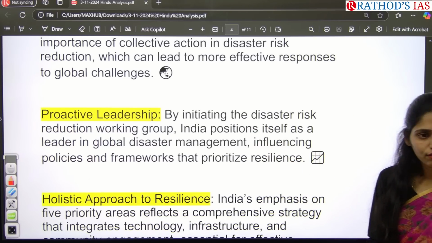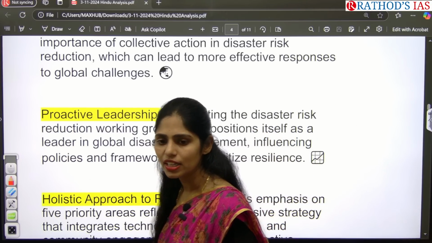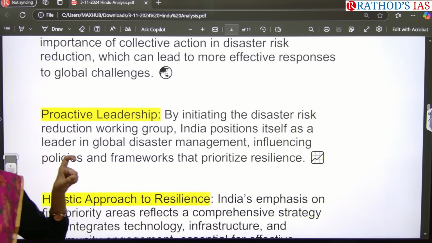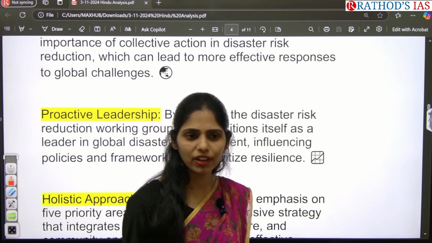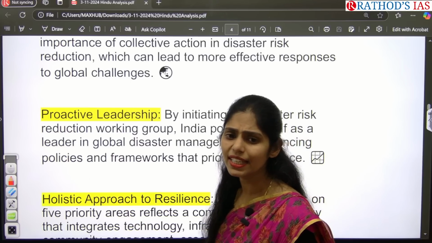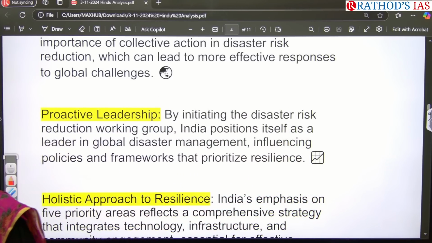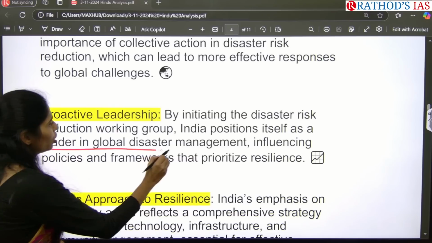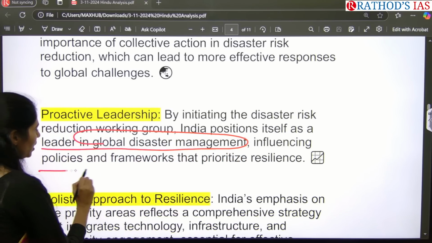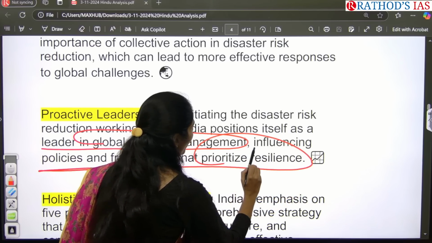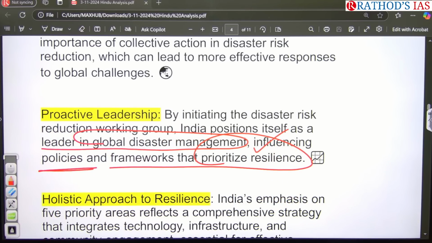India is the leader of the global south, which comprises developing and least developed countries. Whenever climate change happens, which countries are affected badly, developed, developing or least developed? Obviously the least developed and developing countries get affected by disasters. So India is taking a proactive role in the global south, becoming a leader in global disaster management, taking part in influencing policies, and especially prioritizing disaster resilience as a leader of the global south.